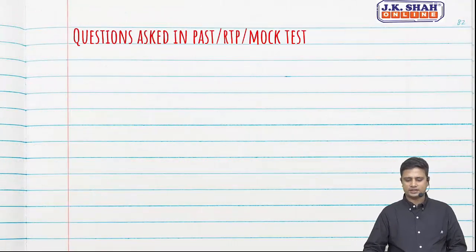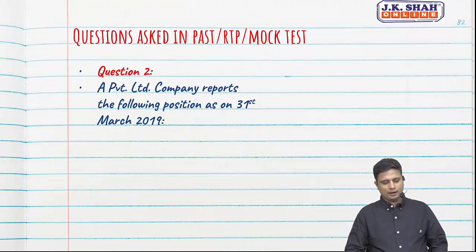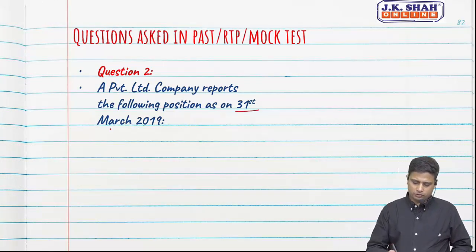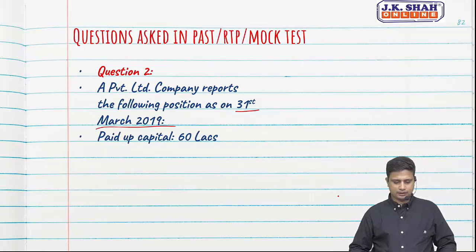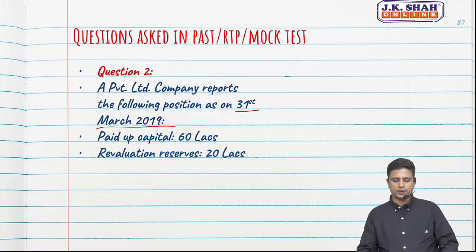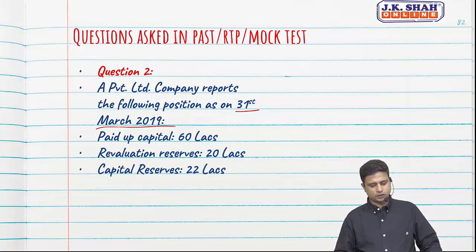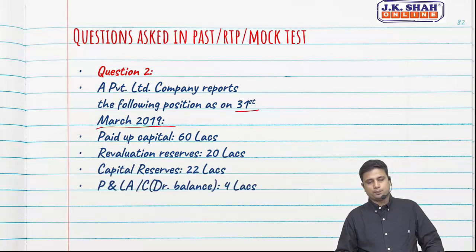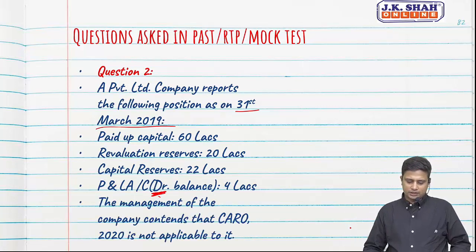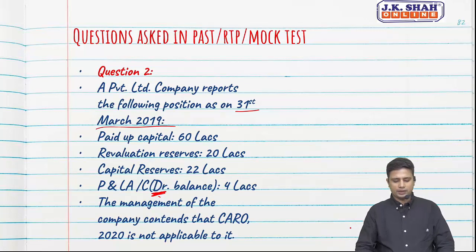Let's take one more example. A private limited company reports the following position on 31st of March 2019. The paid up capital is 60 lakhs. Revaluation reserves is 20 lakhs. Capital reserves is 22 lakhs. P&L debit balance is 4 lakhs. The management of the company contends that CARO is not applicable to it.